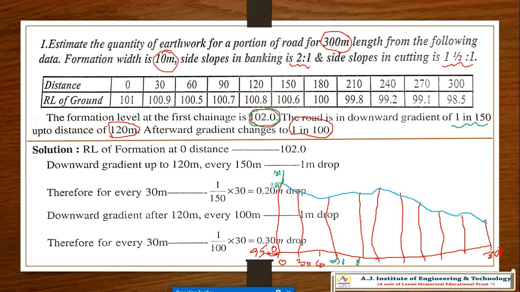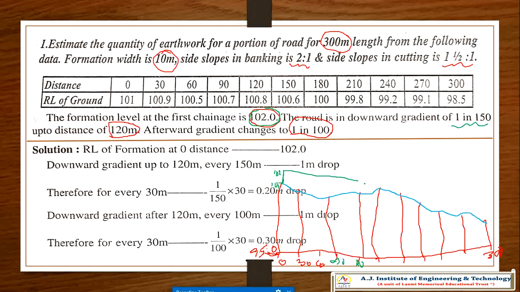That means the gradient is 1 in 150, that means 1 meter drop in 150 meters. So the gradient will come like this up to here. After that, the gradient changes to 1 in 100, that is 1 meter down in 100 meters till here.